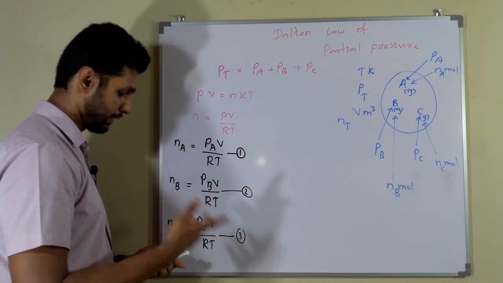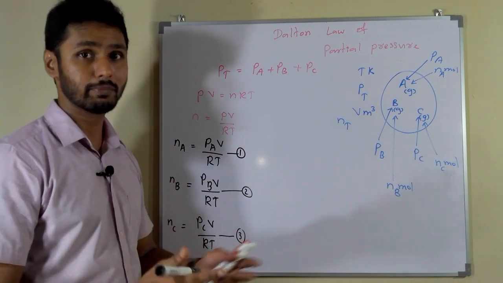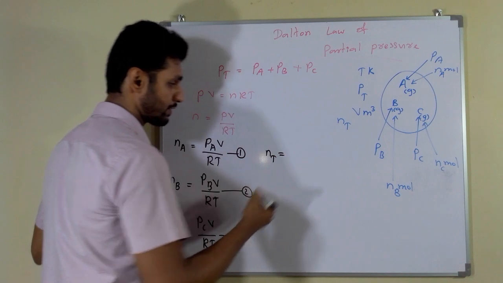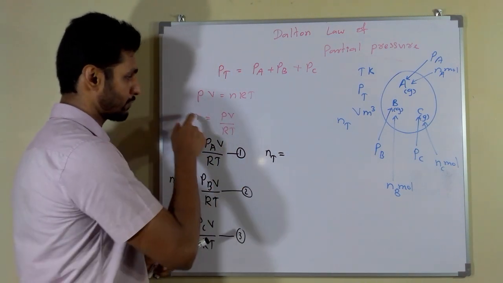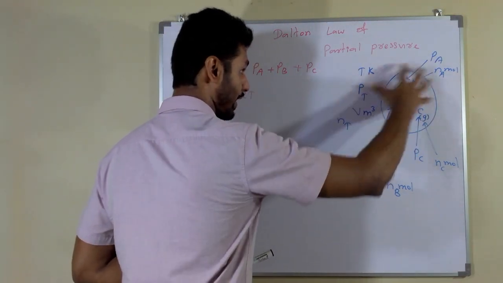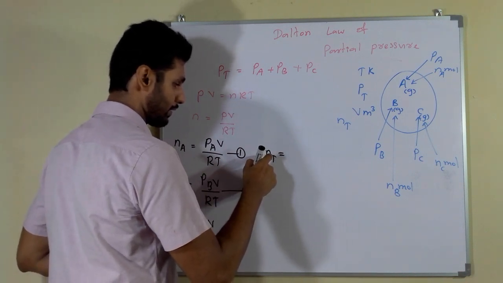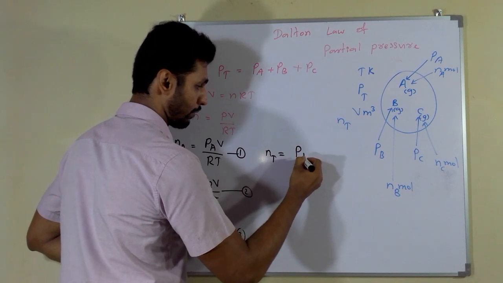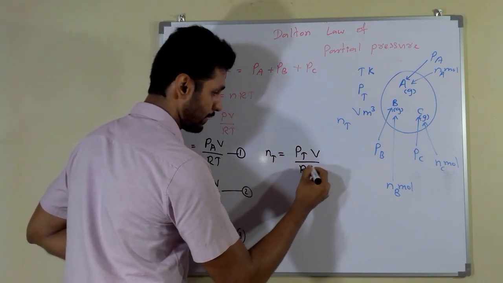Temperature is T Kelvin for all the gases. Next, think about the total number of moles. That is very important. I'm going to apply this formula to the gas mixture at once. Then n total equals P total times volume divided by RT.